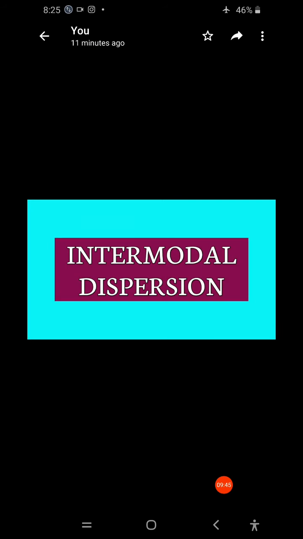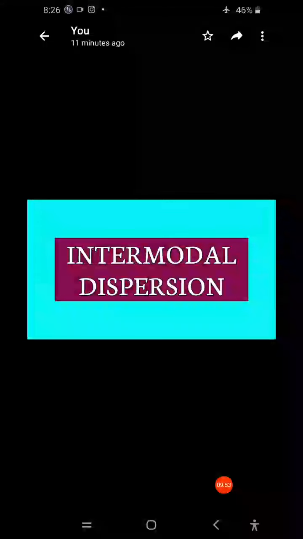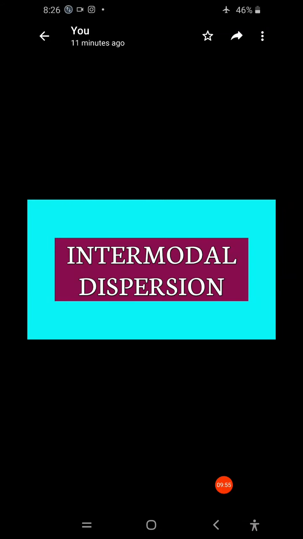So that is regarding intermodal dispersion. Mostly it occurs in multimode fibers, so that is the disadvantage of multimode fibers. Multimode fibers have the disadvantage of this intermodal dispersion, and that can be eliminated by gradient index fiber. Mostly we use the gradient index fiber to reduce this intermodal dispersion.